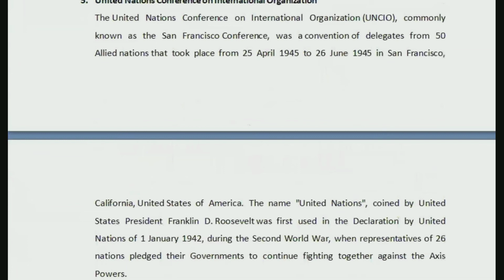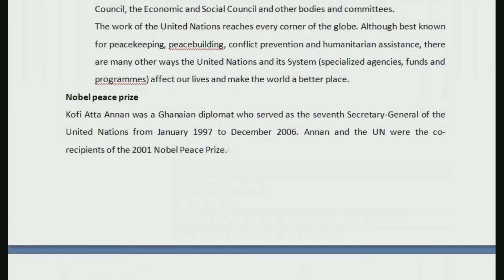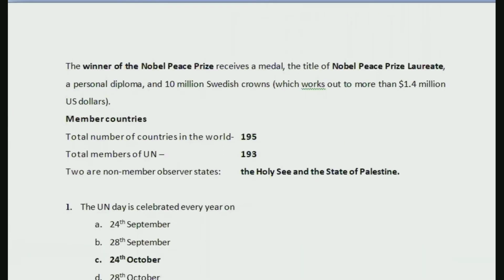So in the first part of the video, we discussed the history of United Nations, how United Nations was established basically, right? There were these 6 steps in which we divided the history part and we discussed it. We discussed regarding the Nobel Peace Prize, which was awarded to United Nations as well as Kofi Annan in 2001, as well as we saw regarding member countries, how many countries in the world are members of United Nations.